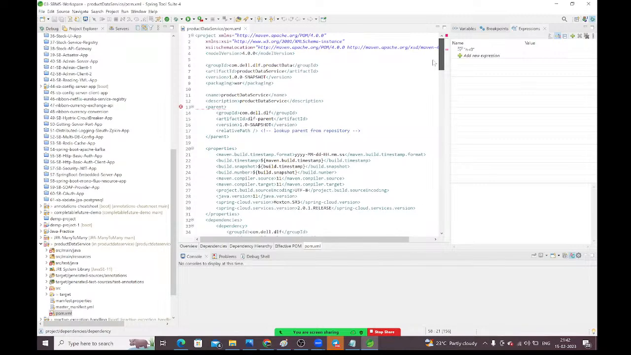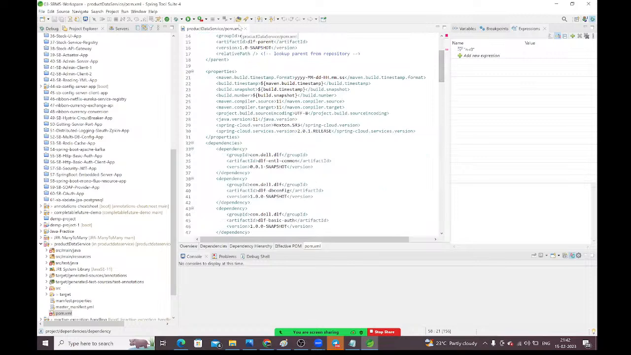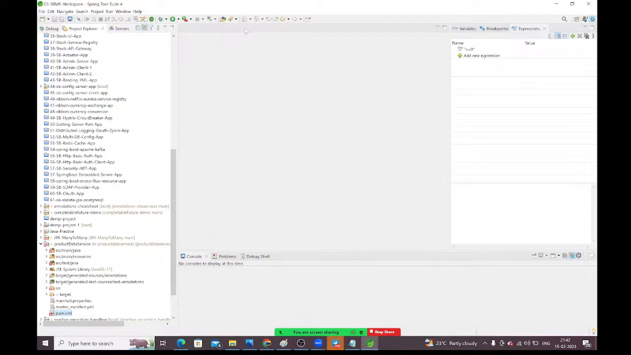Whatever dependencies you are configuring inside this file should be downloaded in our project. Who will download them? Maven will take this pom.xml as an input file, and whatever dependencies you added inside that file, Maven will download from the repository.